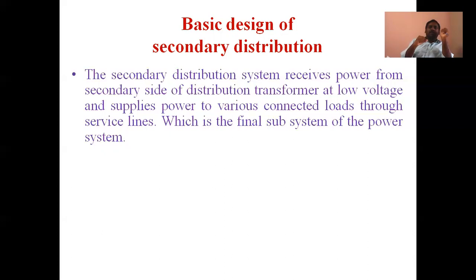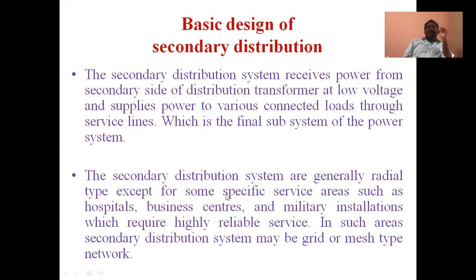So the distribution system which is employed between distribution transformers and service mains, the mains in our house, is called the secondary distribution system, which is the final subsystem of our power system. The secondary distribution systems are generally radial type, except for specific service areas. Our domestic application is radial type, simple radial type.